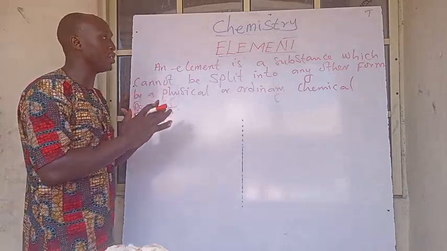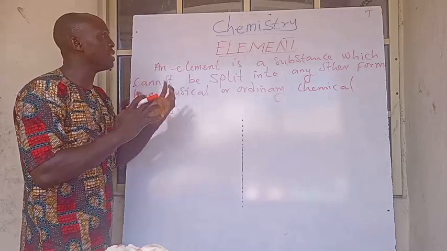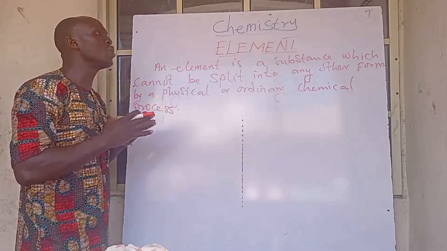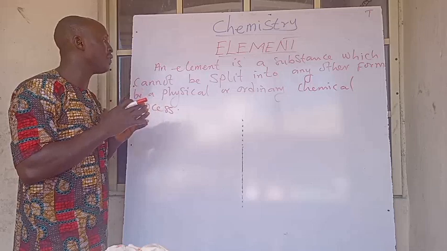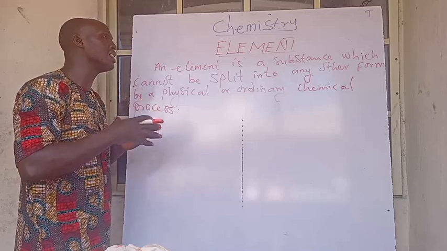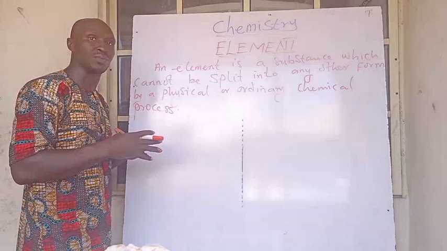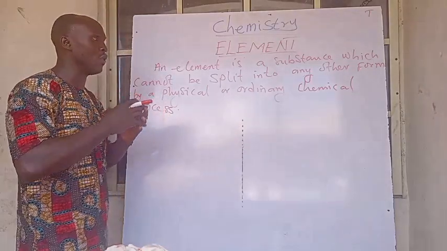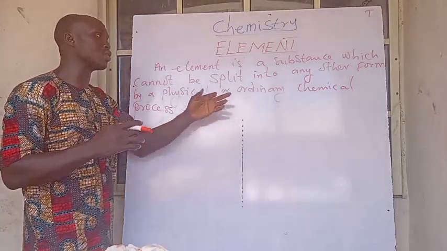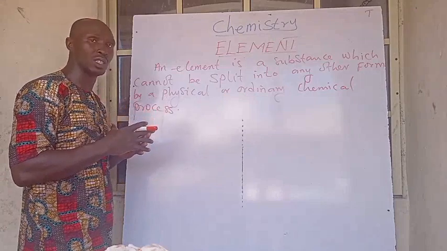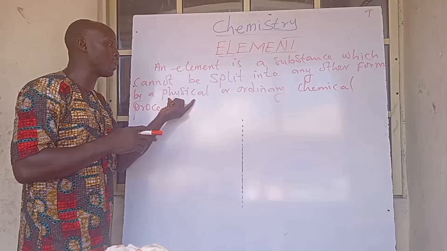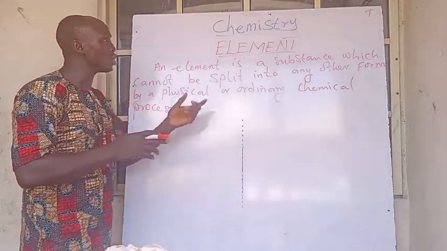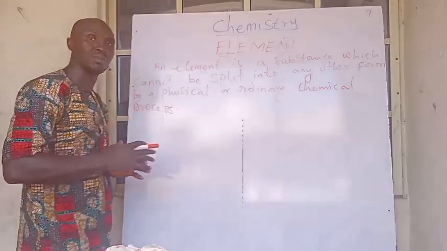Now, from the definition of elements, we say that an element is a substance which cannot be split into any other form by a physical or ordinary chemical process. Again, the word ordinary, as I go further, I will come back to explain this ordinary chemical process. But a physical process simply means there is no physical process that you can use to split up an element.